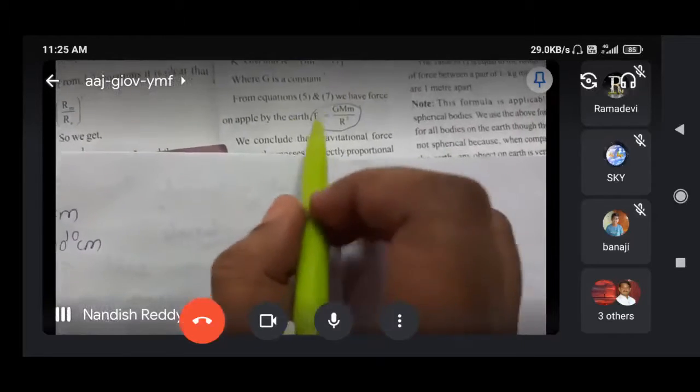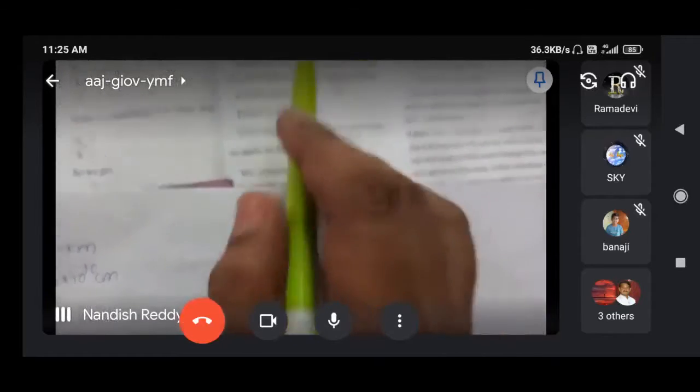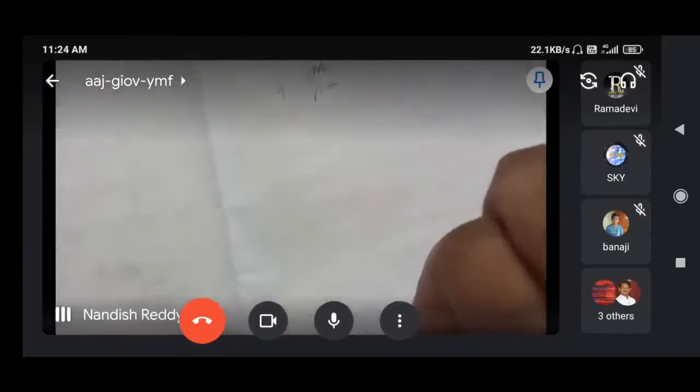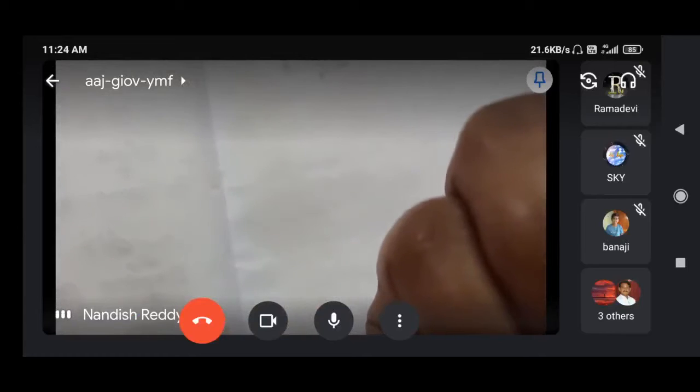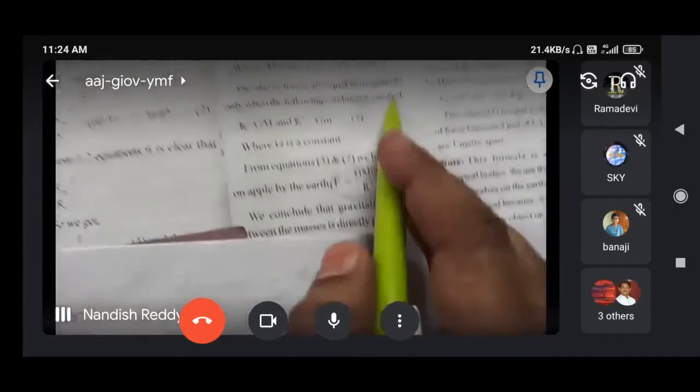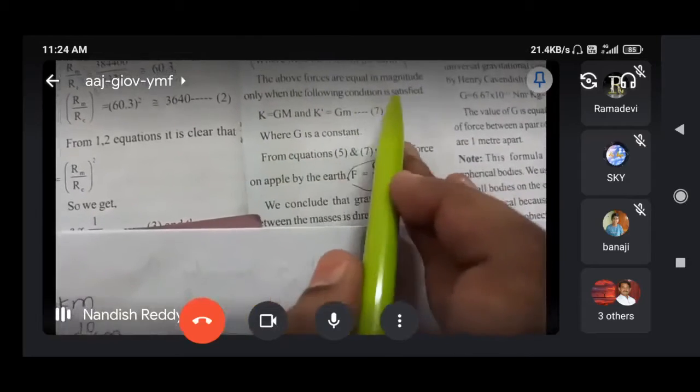So from equation number 5 and 7, here 5 we have a force. We have net force as the product GMm by R square. The above forces are equal in magnitude only when the following condition is satisfied.